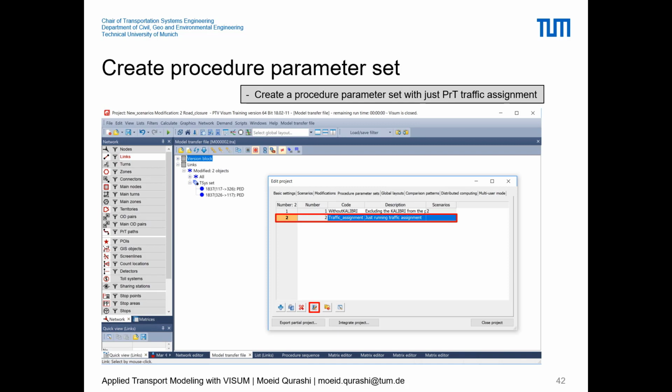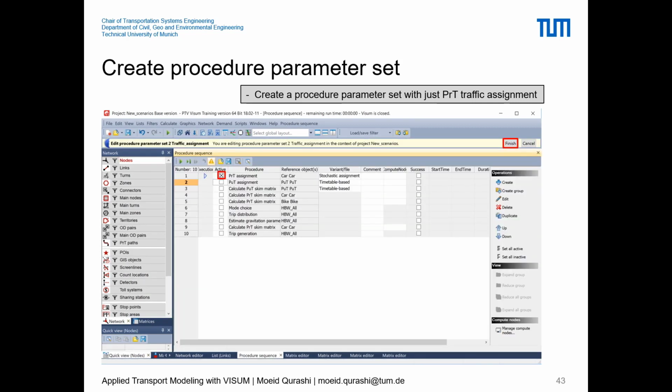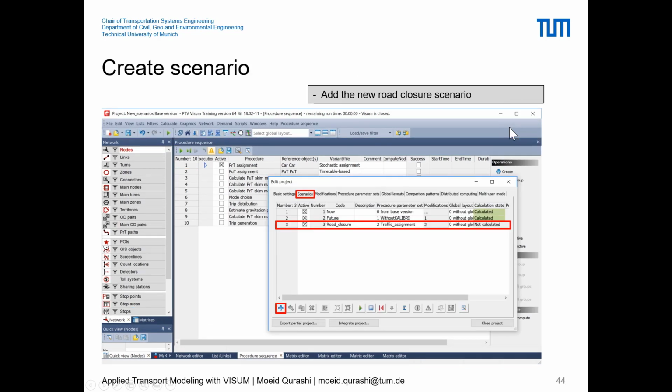to do the modification on the set of procedure sequence. And once we click that, we can see here that we just need to select only PRT assignment, and we can skip all of that, and we can simply press the finish button. Once we are able to do this, we will need to add another scenario in the scenarios tab.